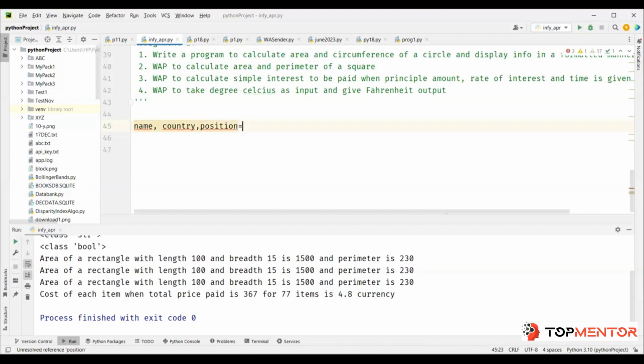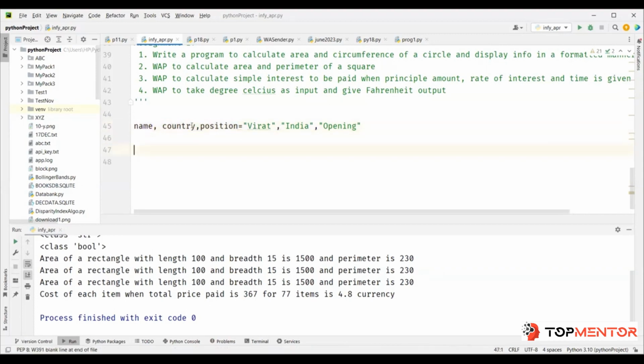These three, I want to create three variables. So you separate them by comma.